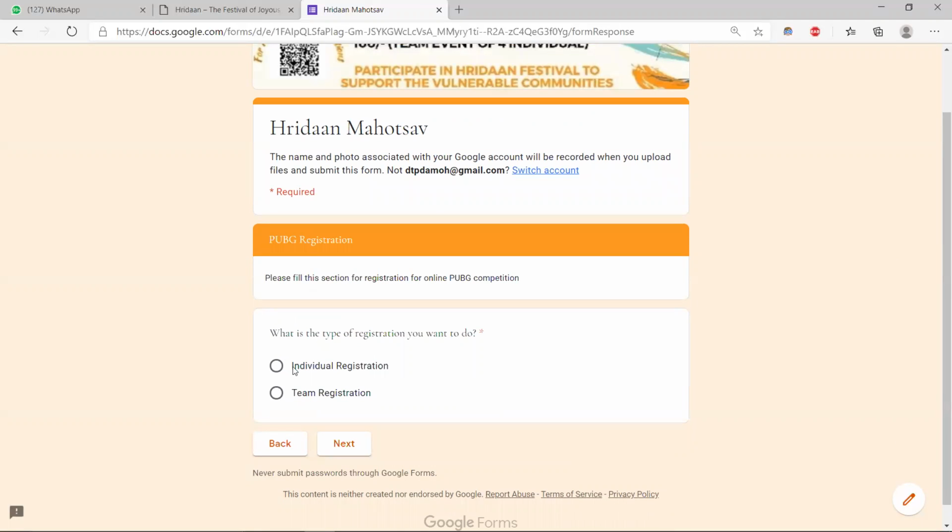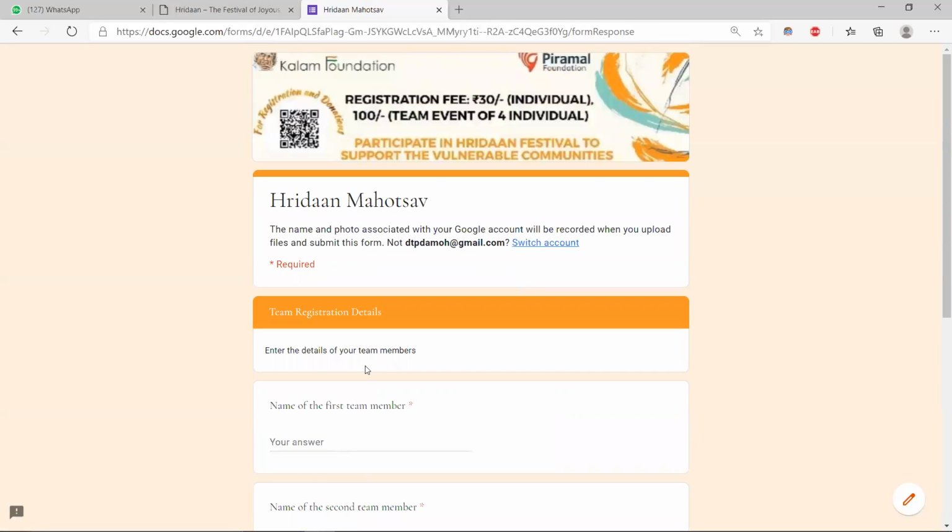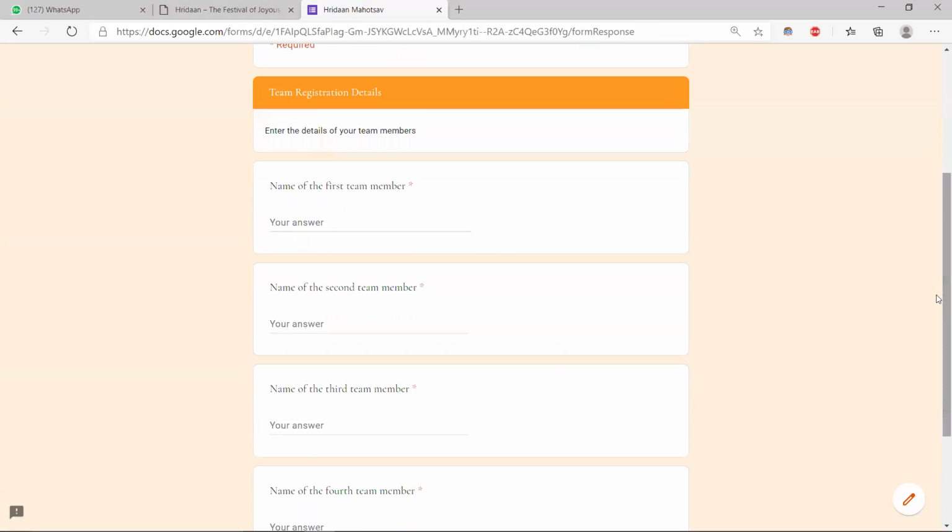There will be a question asking what kind of registration he wants. If he wants to play individually, he can choose individual registration. If he is interested in team registration, he will select team registration. Suppose he selects team registration, he will be directed to another page where the names of the four team members will be asked.